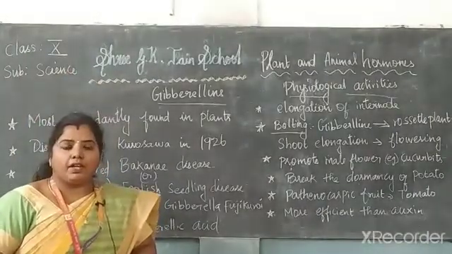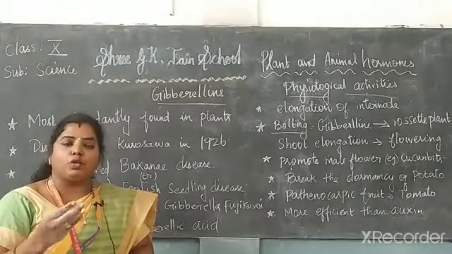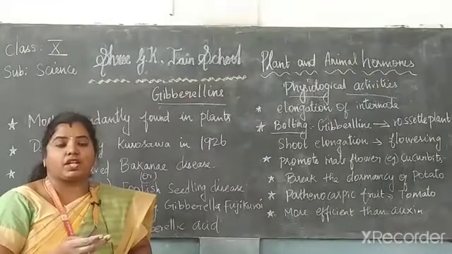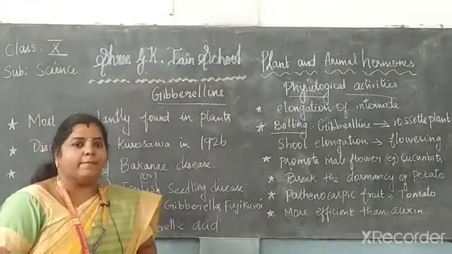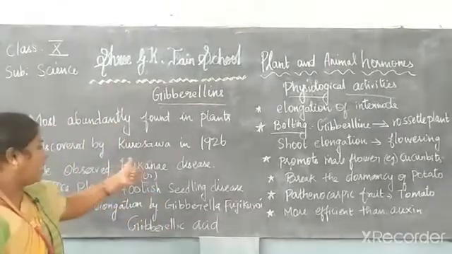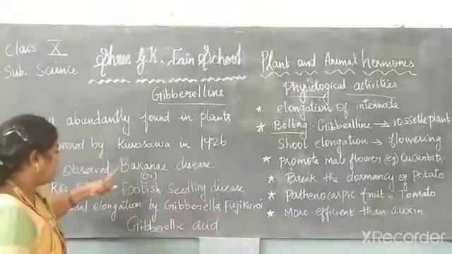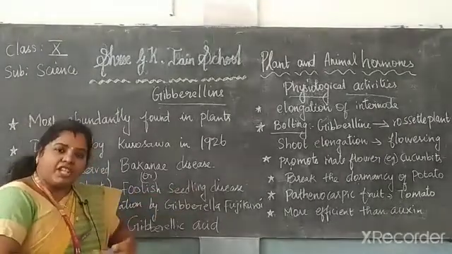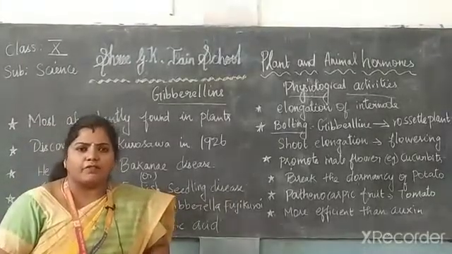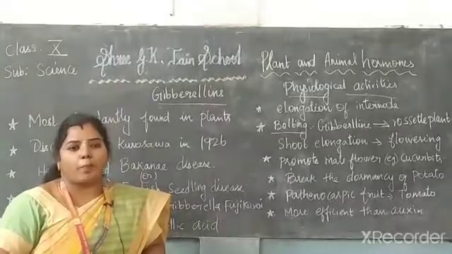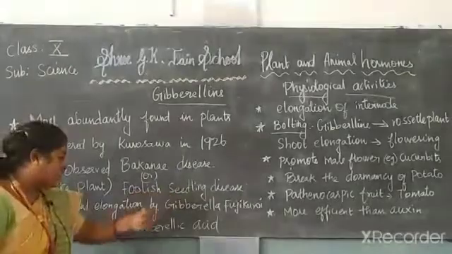But what is the problem in that? After the wind comes, it does not give good production. That means it does not have the ability to give a good yield. That is called Bakanae disease, which is found in the rice plant. It is otherwise called the foolish seedling disease. The growth is very long, an enormous amount of growth, but the yield is not given in a proper way. That is why that disease is called Bakanae disease or foolish seedling disease.